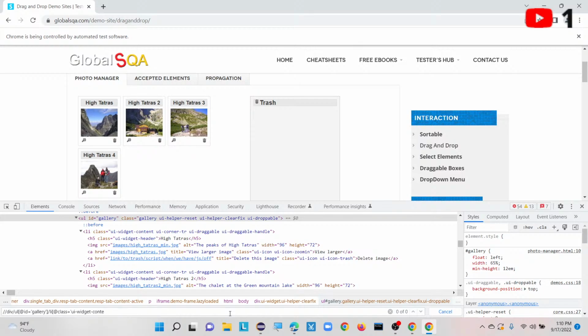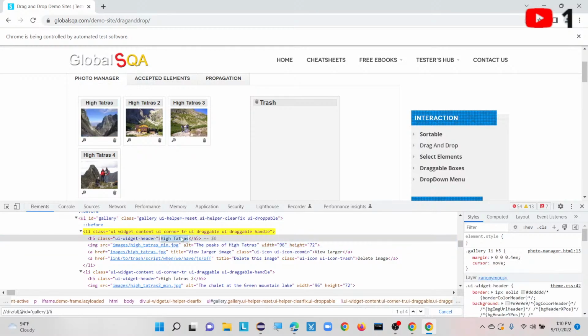If it is not working, we can change it. Now I am using this one, h5. li followed by h5. Sorry, h5 contains text, I can use here, right? h5 contains text.